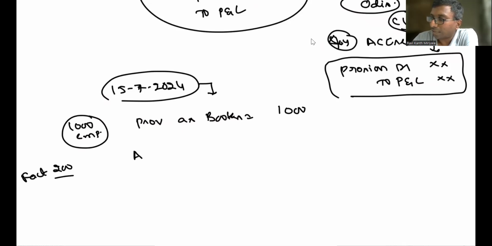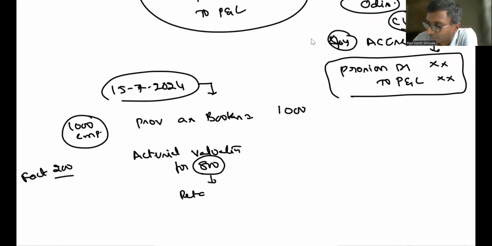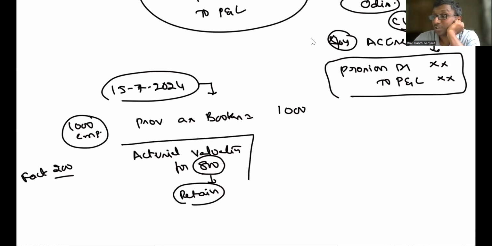Now you go and get the actuarial valuation. For how many employees are you supposed to get the actuarial valuation? Go and get the actuarial valuation for 800 employees. Who are these 800 guys? These guys are with me. They are not leaving the company because they are related to some other factory, not the Odisha factory, where there is no problem like this. Now go and get a separate valuation for the 800 guys.